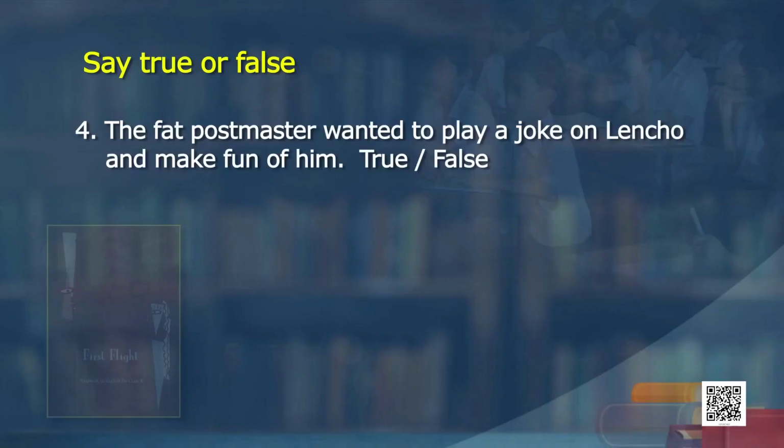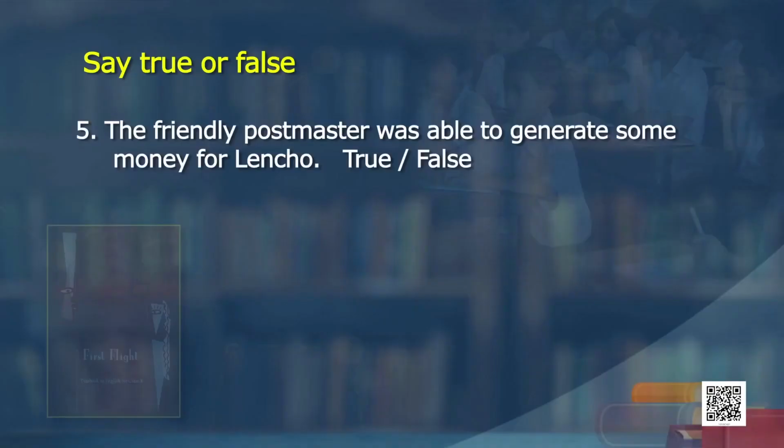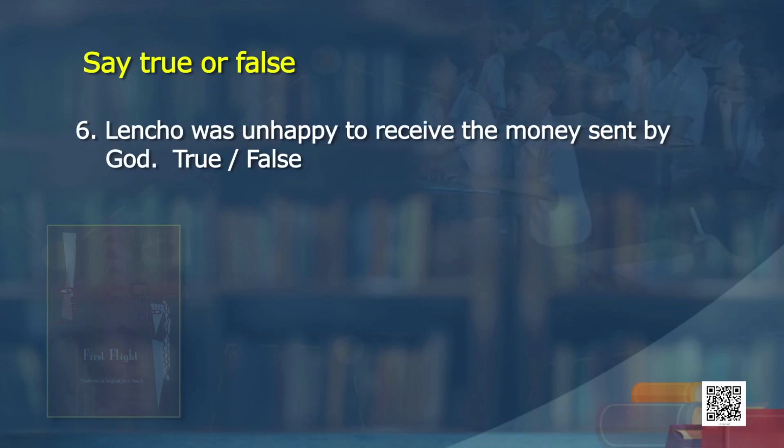Then the fat postmaster, this is how Lencho describes him. The fat postmaster wanted to play a joke on Lencho and wanted to make fun of him. No, this is false, because he never met him. The friendly postmaster was able to generate some money for Lencho. Yes, that is true. So, Lencho was unhappy to receive the money sent by God. Yes, this is true. Why? Because he was expecting 100 pesos and instead he got 70 pesos only. Now, this is very interesting. We saw the summary. We have some questions which will make our learners go back and read.